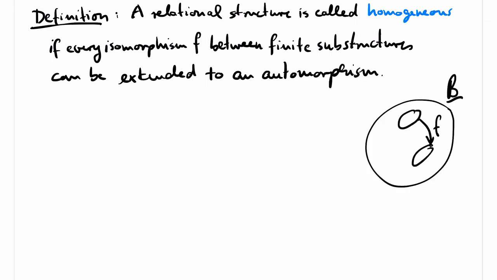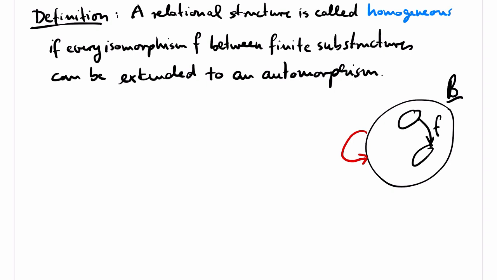Homogeneity can equivalently be phrased as follows. If two tuples of elements of B locally look the same, that is, if they satisfy the same atomic formulas, then the two tuples also globally look the same. That is, there is an automorphism of the structure B that maps one tuple to the other.